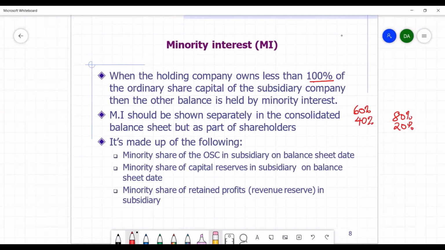Minority interest is shown separately in the consolidated balance sheet, but as part of shareholders' funds. As part of shareholders' fund, but shown separately.